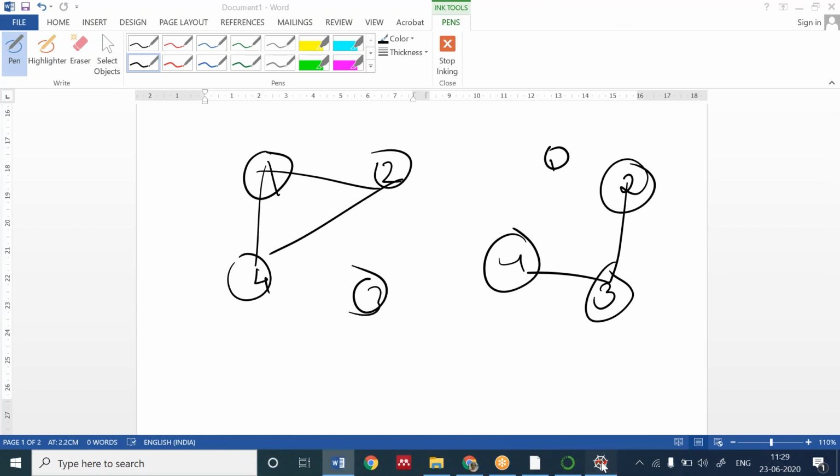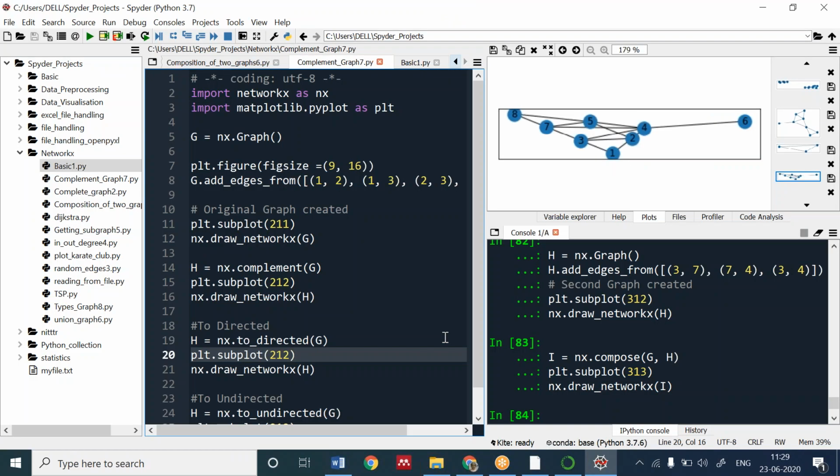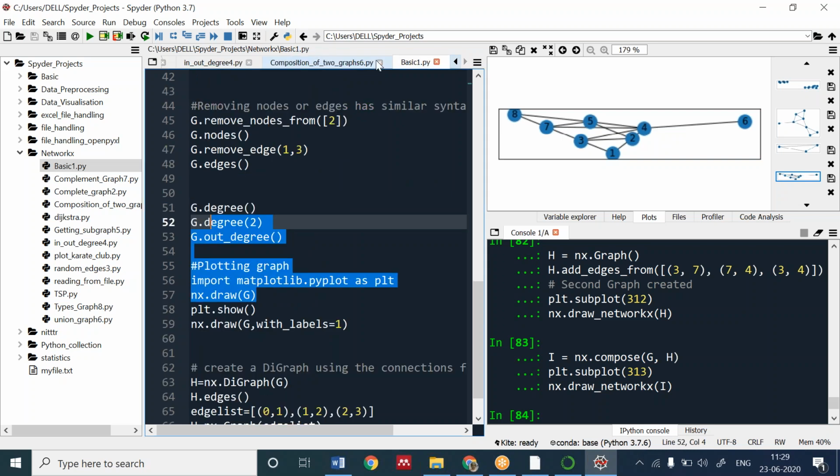Okay, good, Vishaka. Next we will be seeing how to plot this. The complement of a graph uses the function called complement.